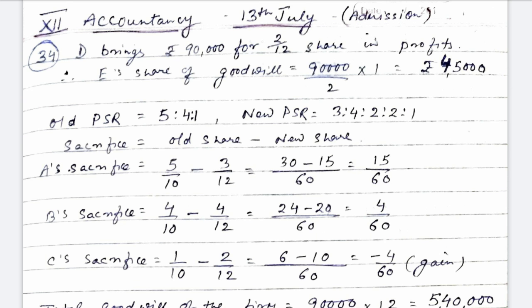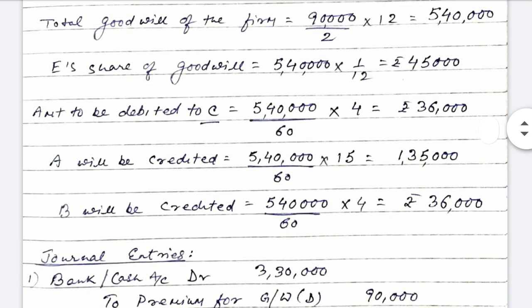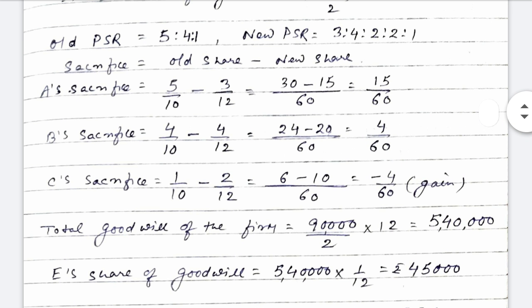or alternatively we can also calculate the total goodwill of the firm. Here you can see if he is bringing 90,000 for 2/12, then total goodwill of the firm will be 90,000 by 2 into 12. Now this will be 5,40,000. So on the basis of this, each share of goodwill is 5,40,000 into 1/12. This is 45,000. Now let us see the sacrificing ratio or calculate the sacrifice.